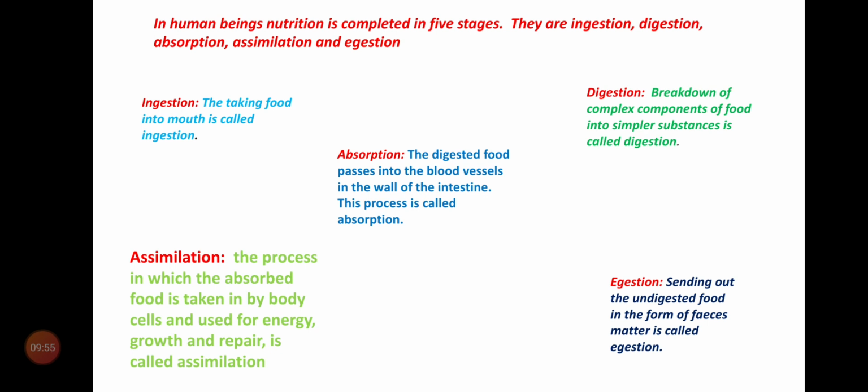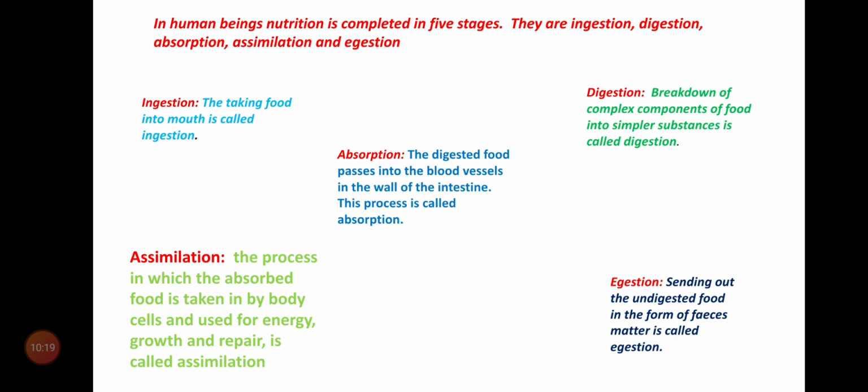So food gets digested in the digestive system. The digested food, that means the simpler form of food, is carried to each and every cell in our body, every organ, every cell in our body. So, how is it possible? Only blood. Blood can carry substances throughout the body.